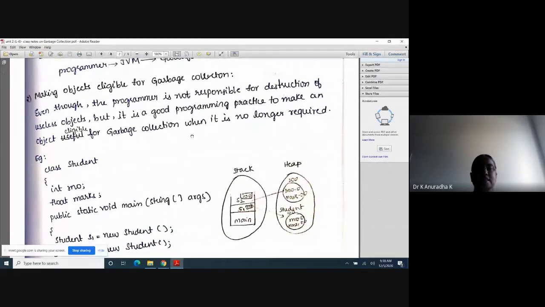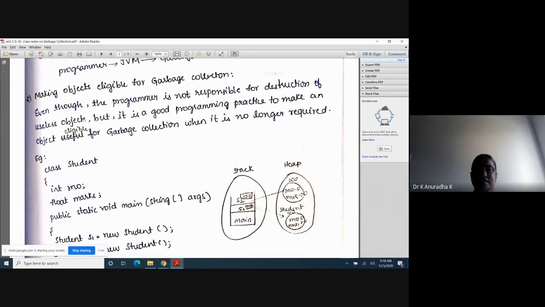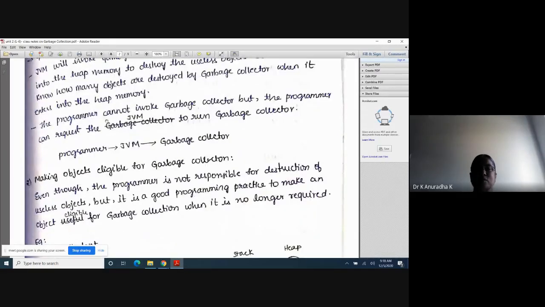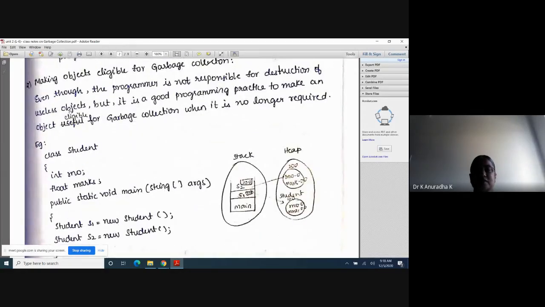Next, the second topic is how to make objects eligible for garbage collection. Even though the programmer is not responsible for destruction of useless objects, as I explained in the beginning of the introduction, in Java the programmer is not responsible for destruction of useless objects.